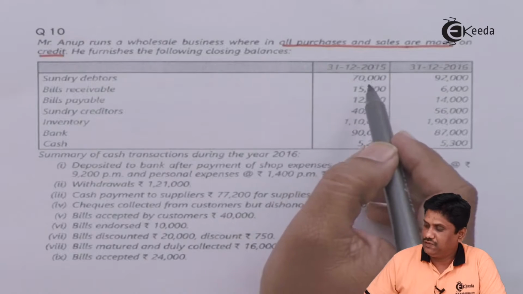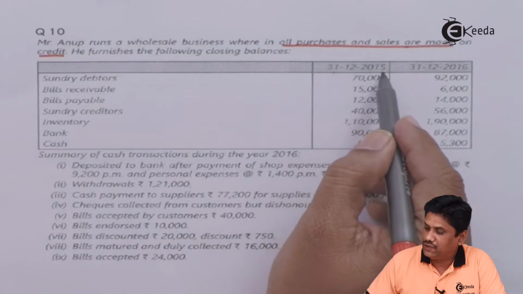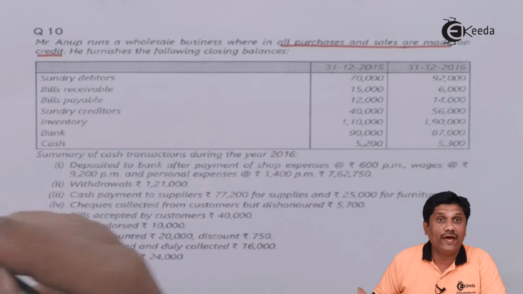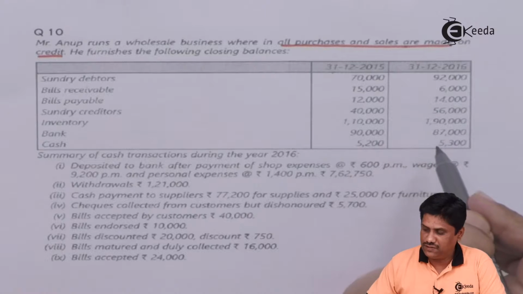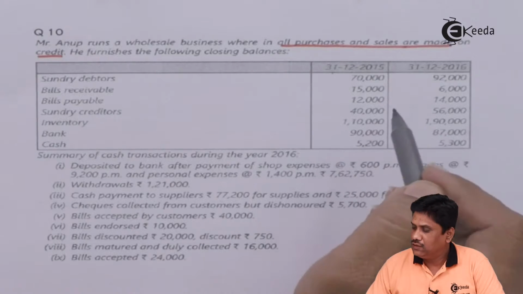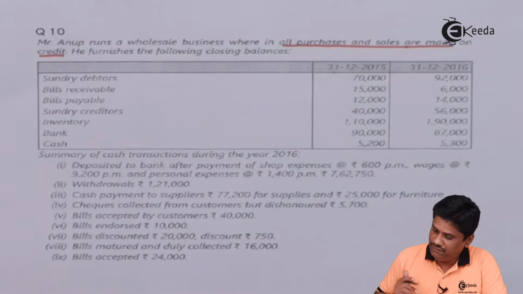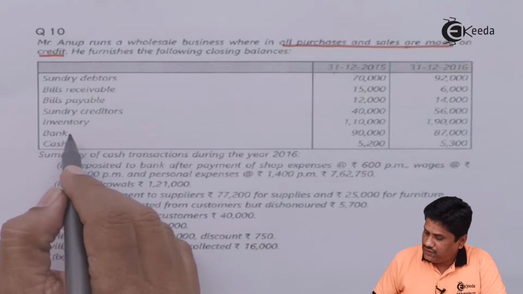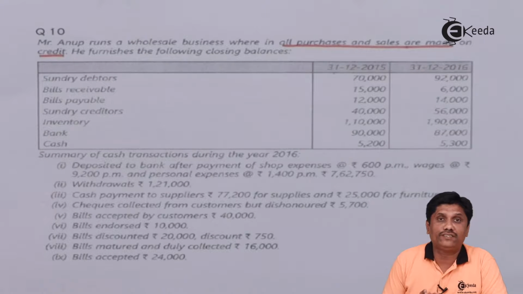With the help of this, we will prepare the opening statement of affairs, that is on 31st December 2015, which is as good as 1st January 16. And they also gave the closing balances. We will try to find out the reason for the difference between the two balances, which will be provided in the example. One more thing, they have given cash and bank balances separately. If they give details of cash and bank balances separately, then we will go for that. Otherwise we will assume it as a combined account. So we have to just wait and watch.